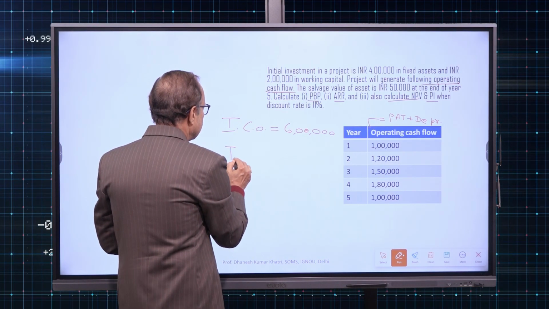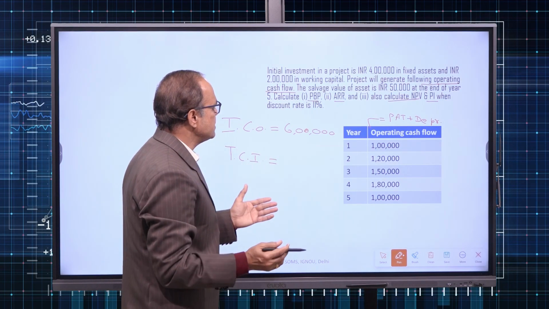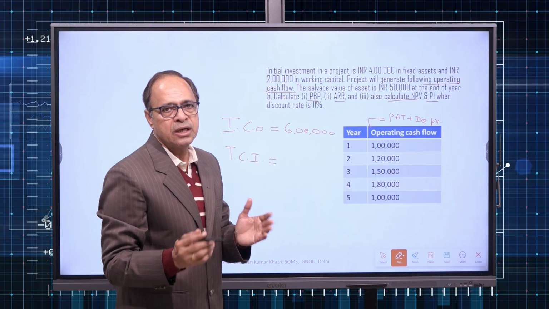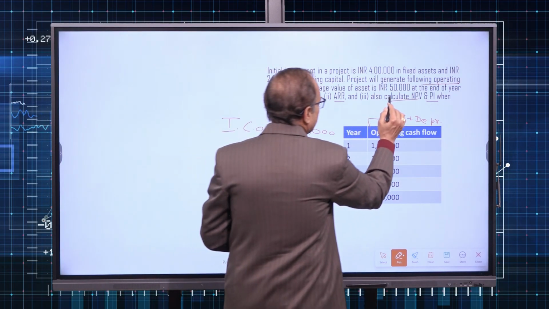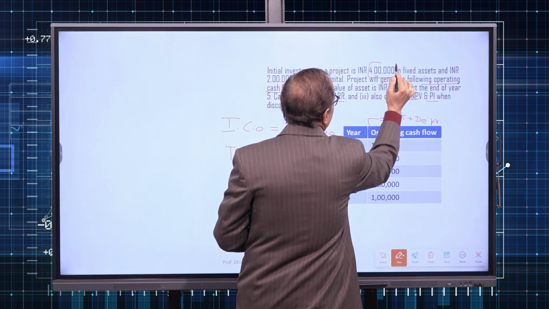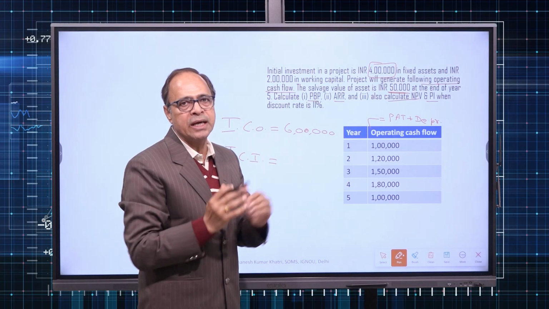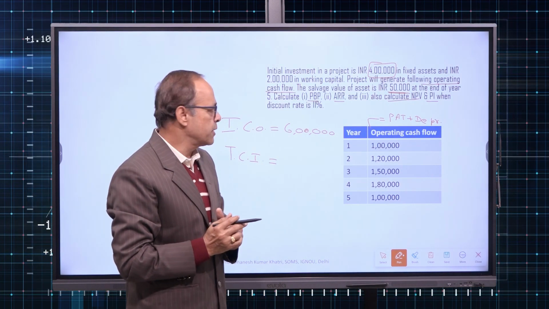Then terminal cash inflow, which will comprise the salvage value as well as recovery of working capital. So what is the salvage value? 50,000. It means out of 4 lakh, 3 lakh 50,000 might have been depreciated over the 5 years period.